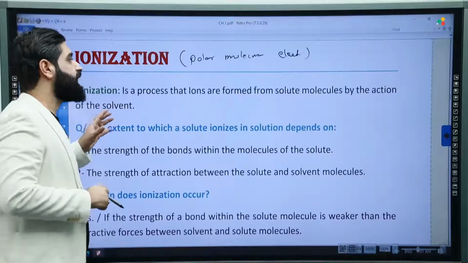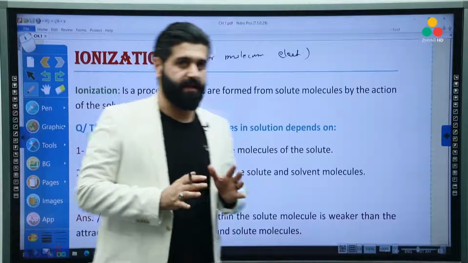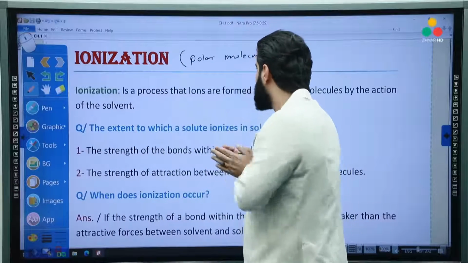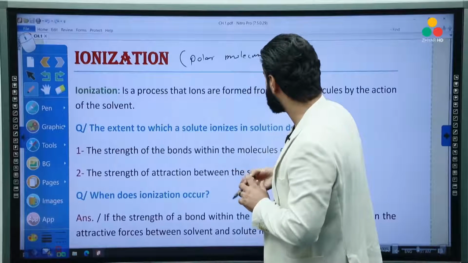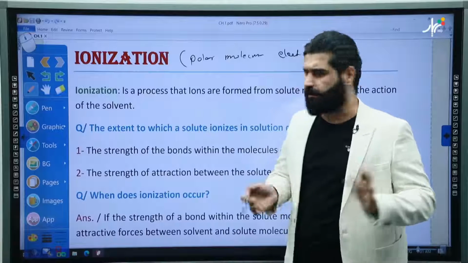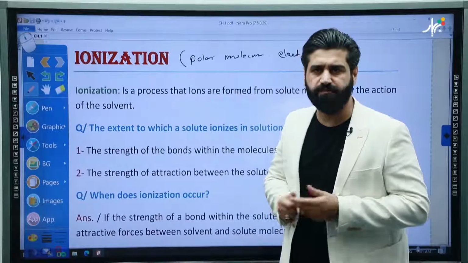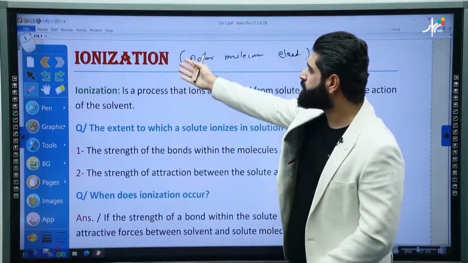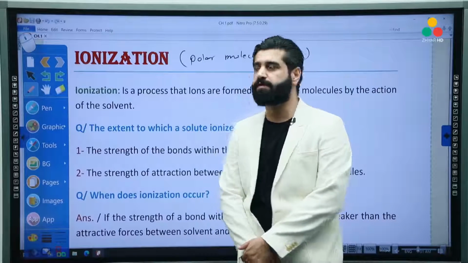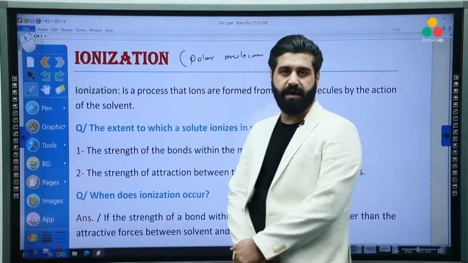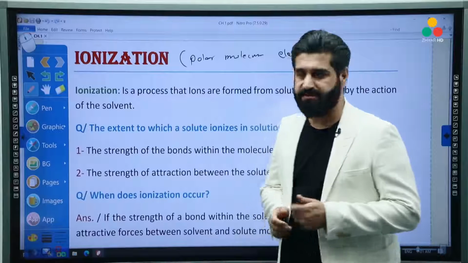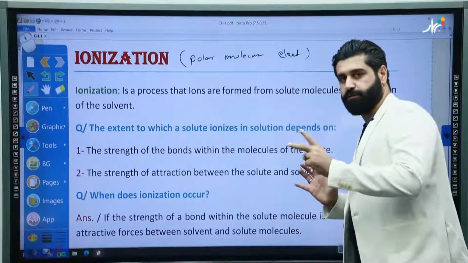When I say molecular, I mean it's electrolyte, please, because we are working with electrolytes right now. It will sometimes be difficult to say polar molecular electrolyte all the time, so I just say molecular compounds. When I say molecular compounds through the ionization process, I mean the electrolyte, because we knew that non-electrolytes don't go through ionization. They just become a soluble molecule.